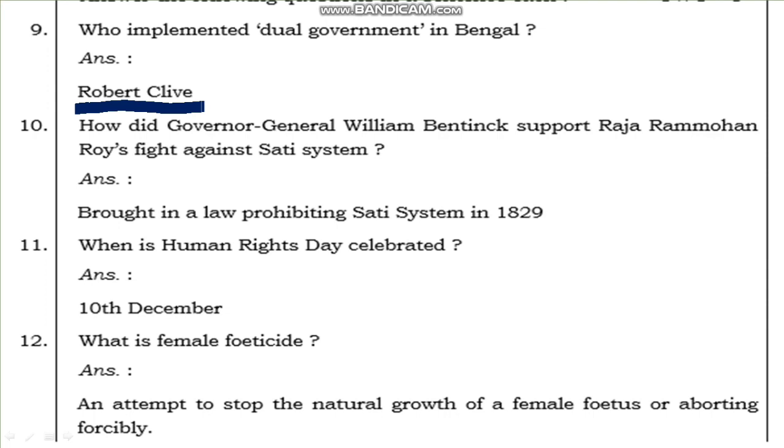Okay. Next, how did Governor General William Bentinck support Raja Ram Mohan Roy's fight against the Sati system? You know about the Sati system. It's one of the worst rituals of that time. Raja Ram Mohan Roy wanted to stop it. So how did William Bentinck support him? He brought the law prohibiting the Sati system in 1829. Through that he supported Raja Ram Mohan Roy.